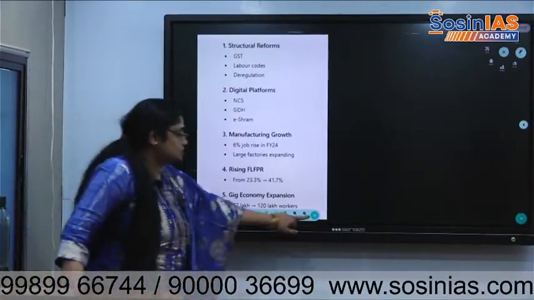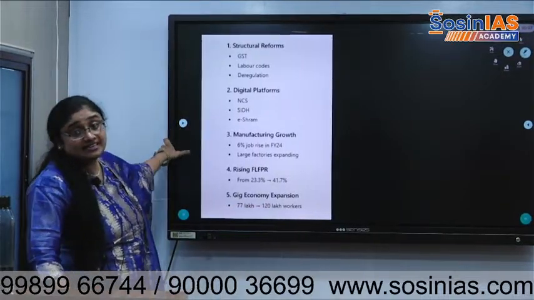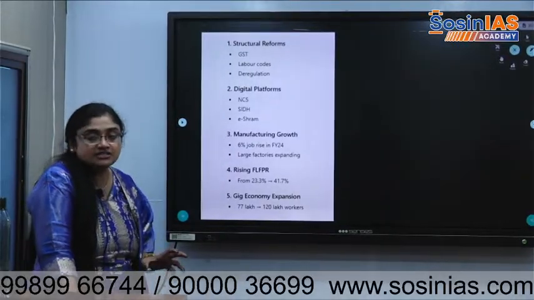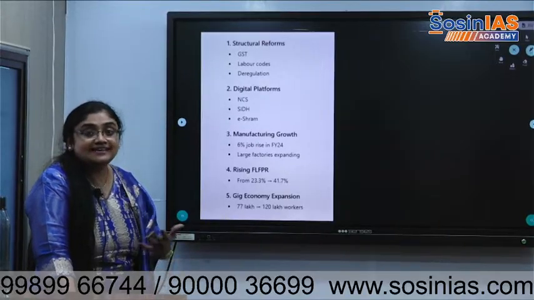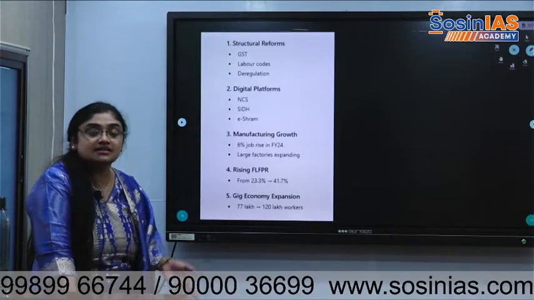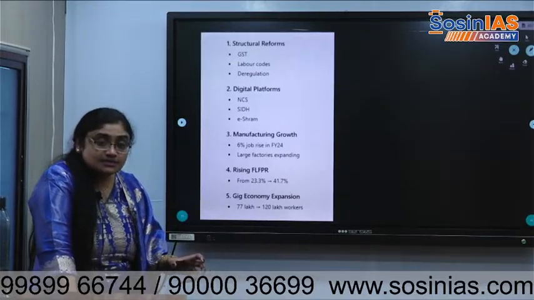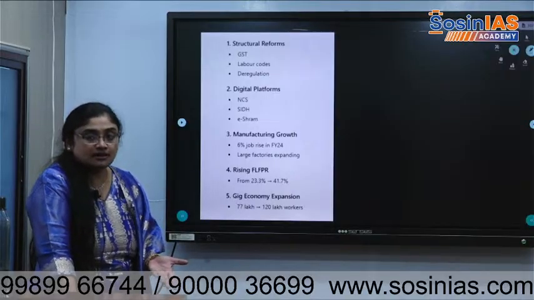There are other structural reforms done by the government, that is GST, labor codes, and deregulation of markets. There are stricter rules before. Now in every industry, government is trying to do deregulation. In the budget also, government is saying deregulation, deregulation. Banks, deregulation. Almost less rules, less rules. It means less government, more governance, right?